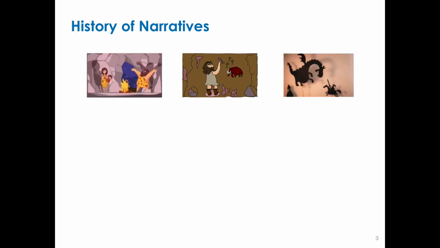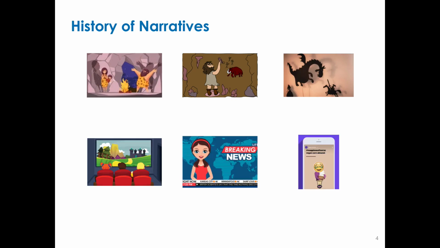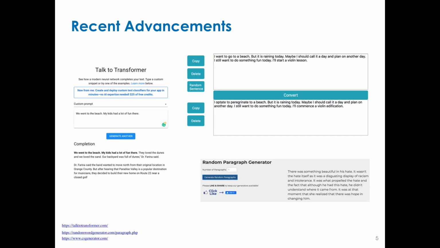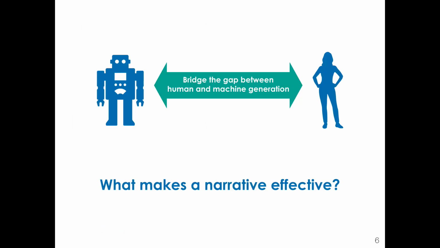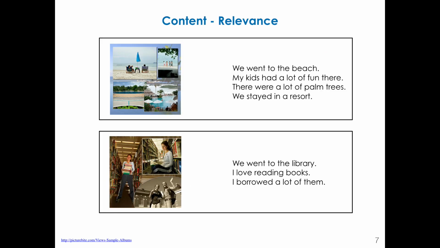We have always been enveloped by narratives, let it be cavemen telling stories, puppet shows, to more contemporary media like movies, news, Instagram stories, etc. The ability to perceive and express a set of related content is fundamentally a human attribute, and it is our responsibility to impart the skill to machines. With some of the recent advancements in generating text, we are moving now towards making them more natural and human like. We address one of the properties that bridges the gap between human and machine generation in this talk.